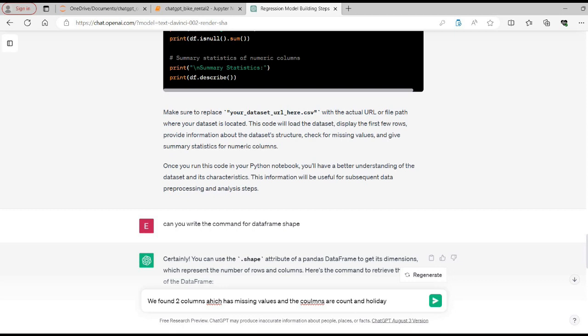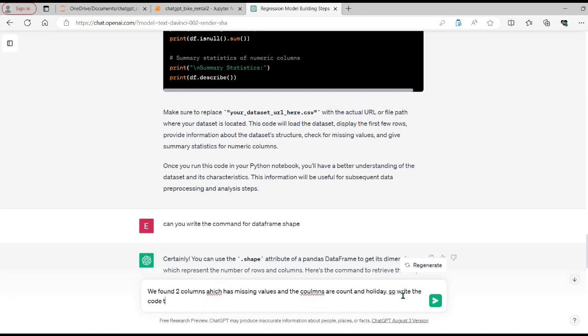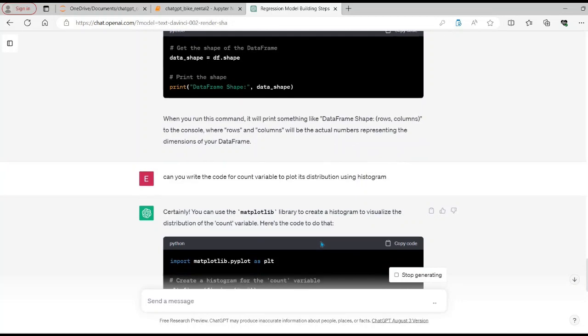So write the code to replace missing values with some legitimate values. So we are not dropping the missing values. We will be replacing the missing value with some legit value. So let's see what ChatGPT suggests us.